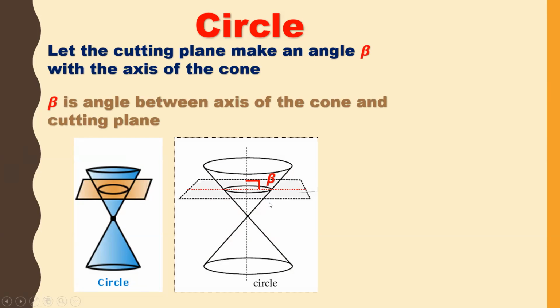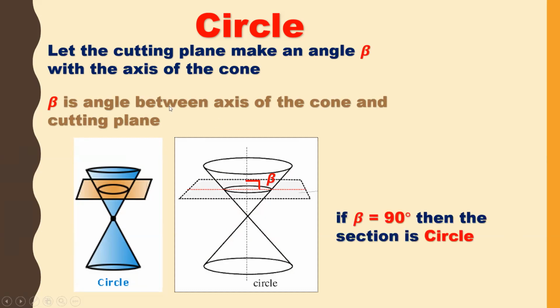If you observe here, what is beta? Let the cutting plane make an angle beta with the axis of the cone. Beta is the angle between the axis of the cone and the cutting plane. If beta is 90 degrees, then the section we will get is a circle.